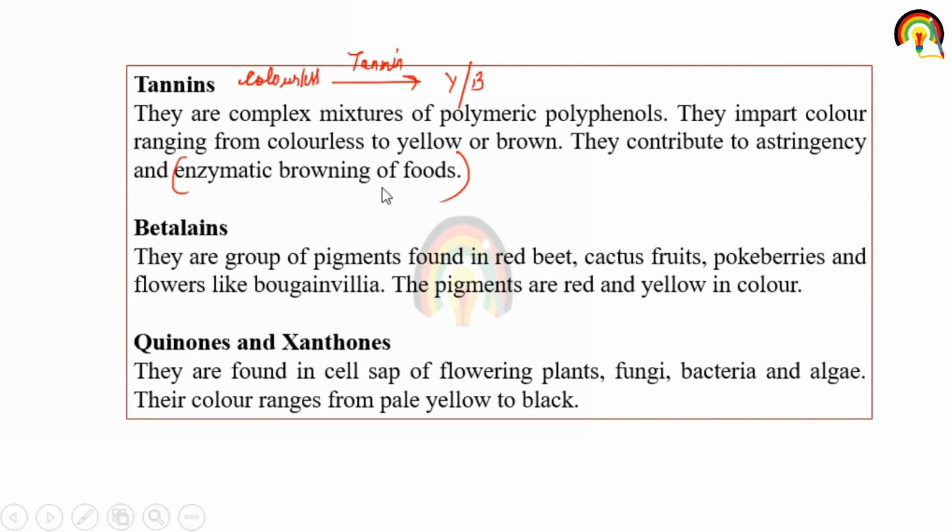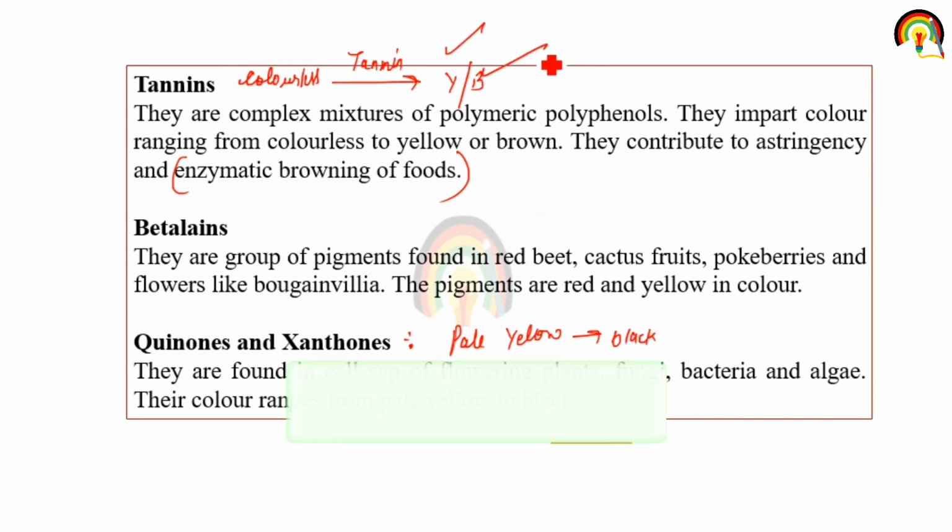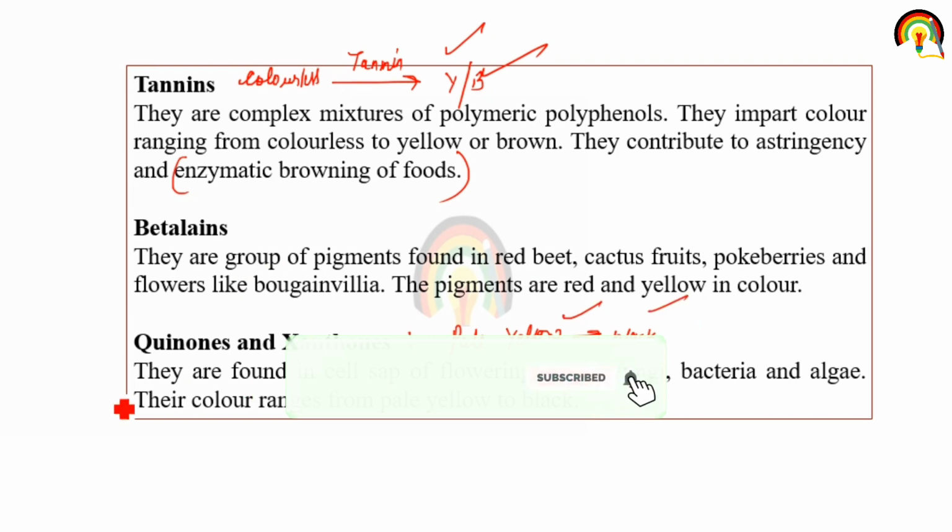Next one is betalain. They are a group of pigments found in red beet, cactus fruit, pokeberries and flowers like bougainvillea. The pigments are red and yellow in color, so for red and yellow color, betalain is responsible. Next one is quinone and xanthone. They are found in the cell sap of flowering plants, fungi, bacteria and algae, and they provide a color range from pale yellow to black. To recap: tannin gives yellow or brown, and betalain gives red and yellow.